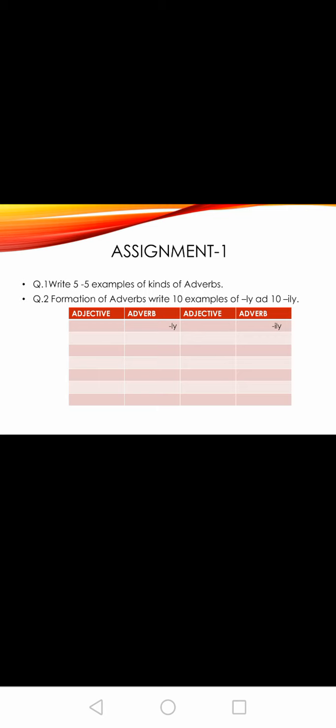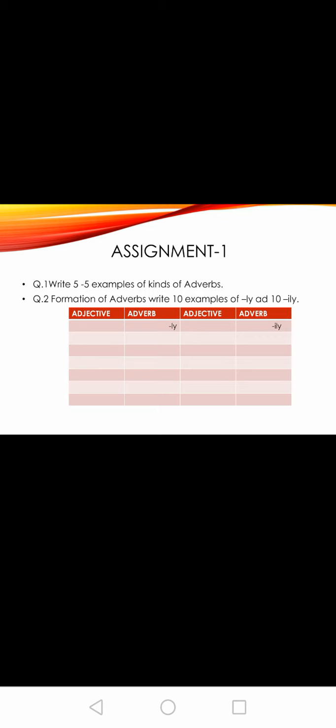Now it's time for your assignment. Your first assignment is to write 5 examples of each kind of adverb. You have to write 5 examples of adverb of manner, 5 examples of adverb of time, 5 examples of adverb of place and 5 examples of adverb of frequency. Next is formation of adverbs: write 10 examples of ly and 10 of illy.